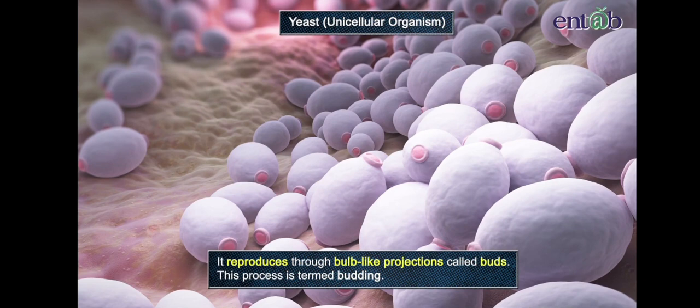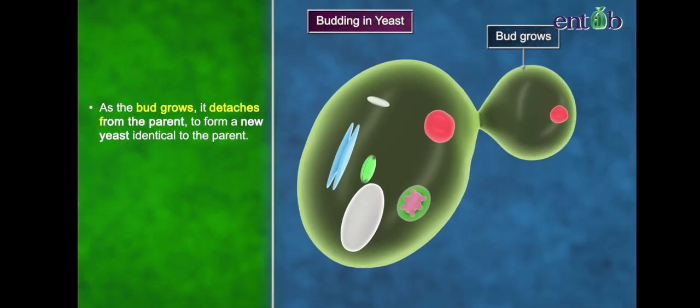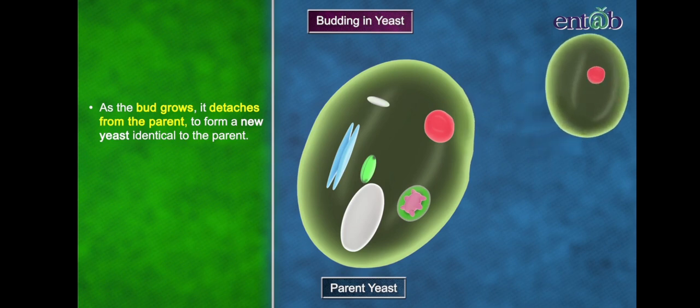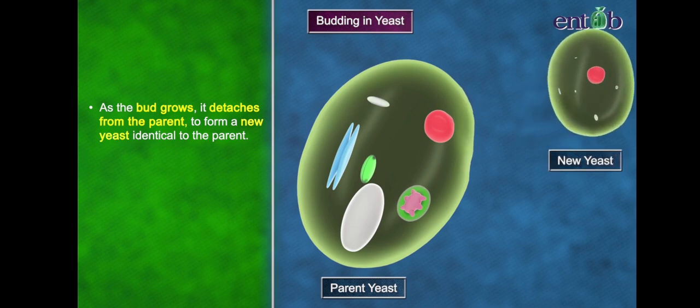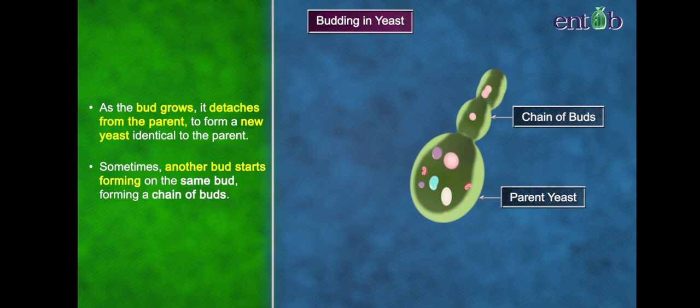This process is termed as budding. This bud grows and later gets detached from the parent body to form a new yeast cell identical to the parent. Sometimes the bud does not get detached and another bud starts forming on it, ultimately forming a chain of buds.